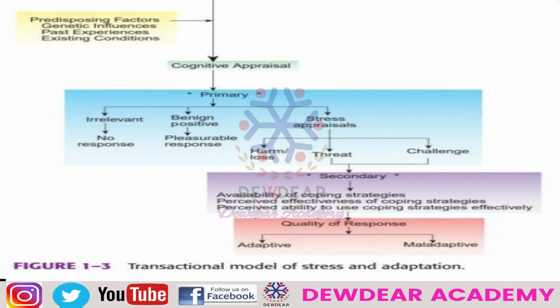The secondary appraisal is the assessment of the skills, resources and knowledge that the person possesses to deal with the situation, that means all the available coping strategies. That will decide whether an adaptive or a maladaptive response should be made.